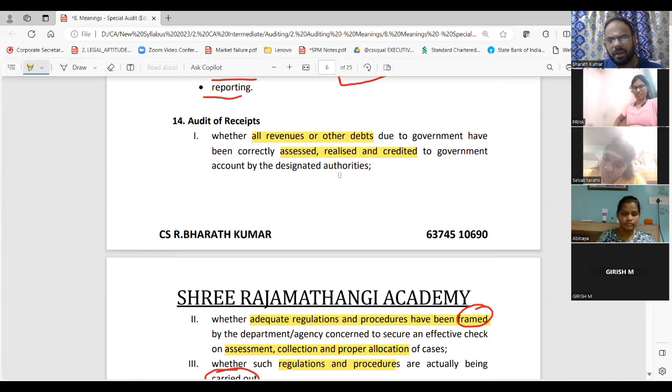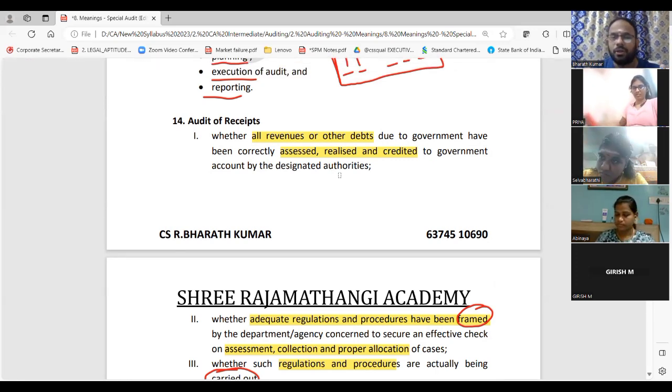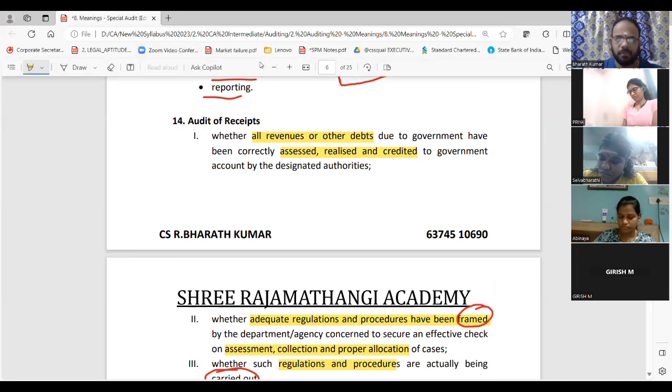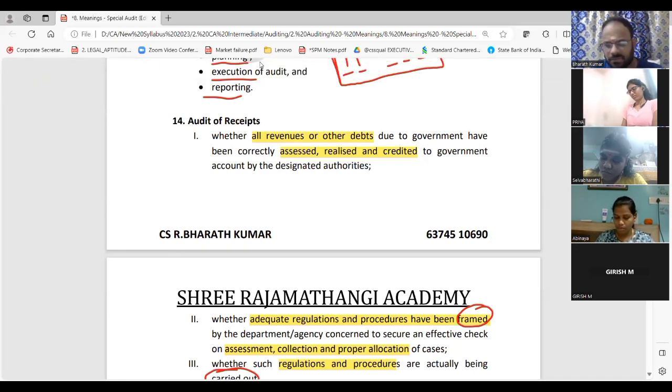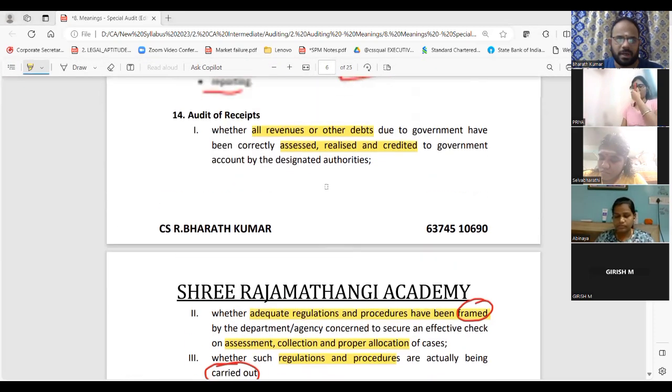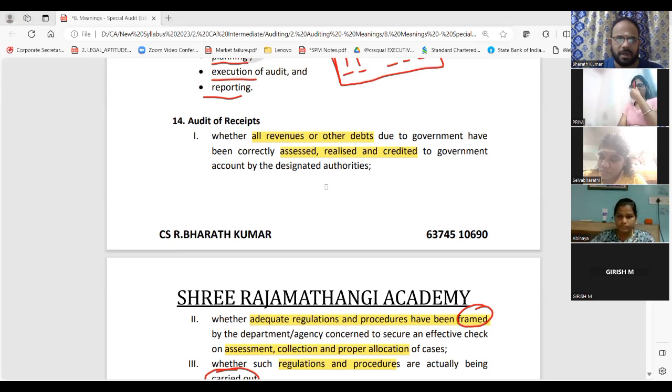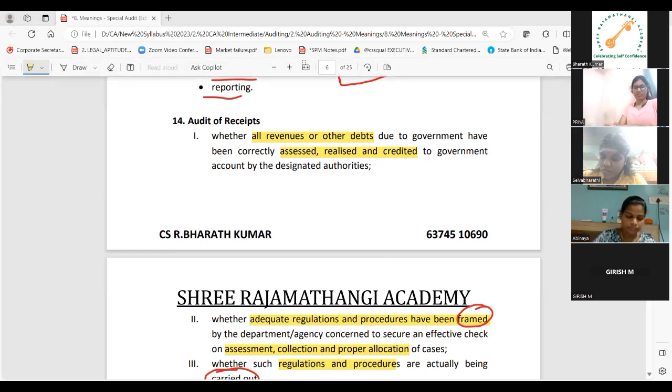Don't write the full thing, because this is already there in the book. And don't even touch the book, because I have already summarized only from the book. In the book, it will be so heavy. So please write this. 2 minutes only I will color, because it's very simple. I don't need to sit in the middle. You will also take 2 minutes to write. Just write this. Then I will scroll down.